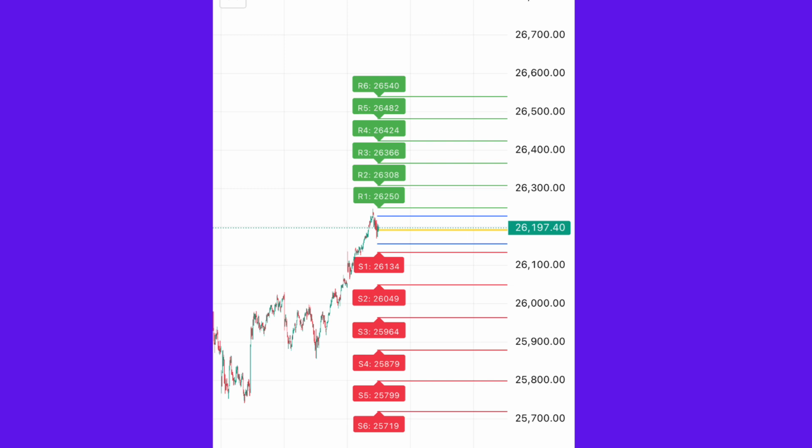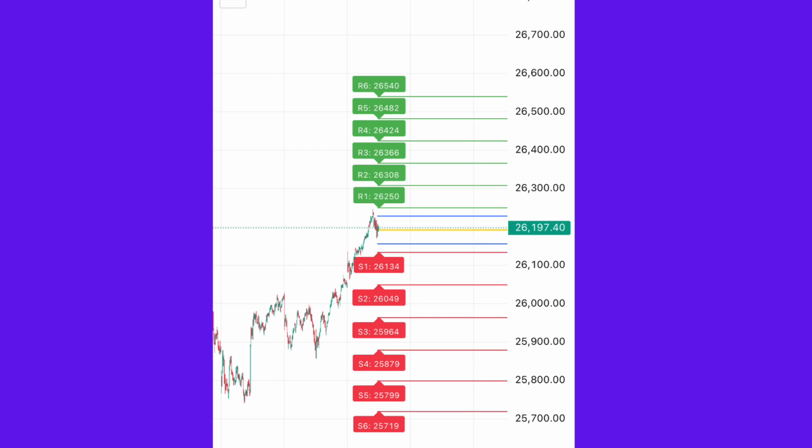Expected opening scenarios. Scenario: flat to slight negative opening, most likely. Expect opening around 26,150 to 26,200. Immediate support, S1 at 26,134. If S1 breaks, watch 26,049, S2, as next target.